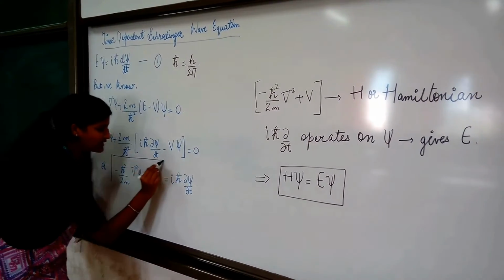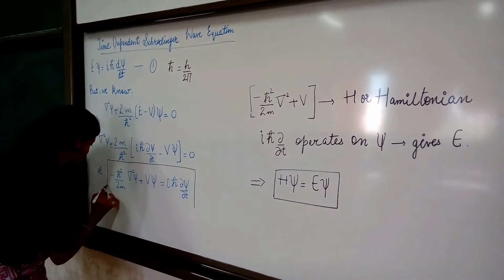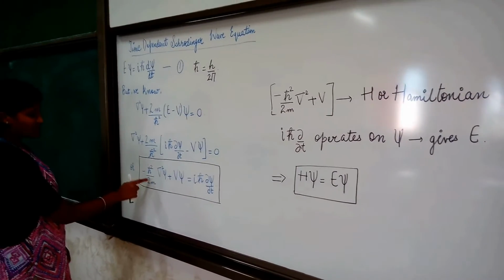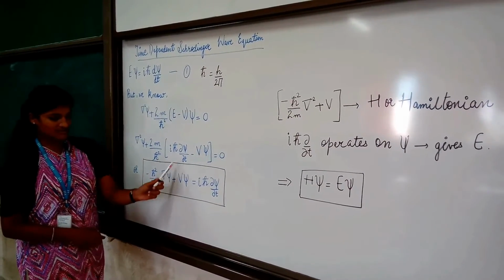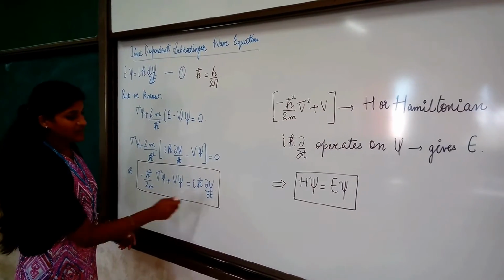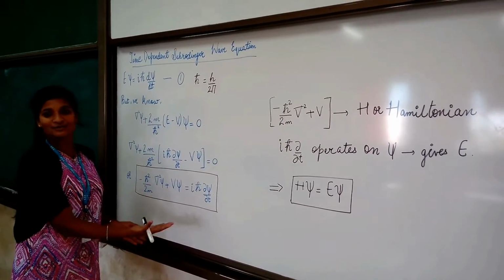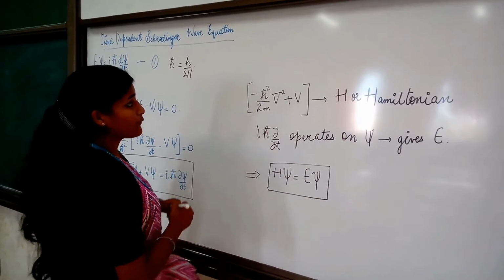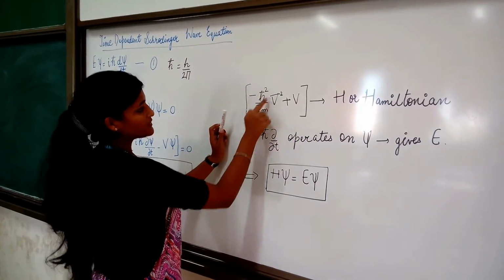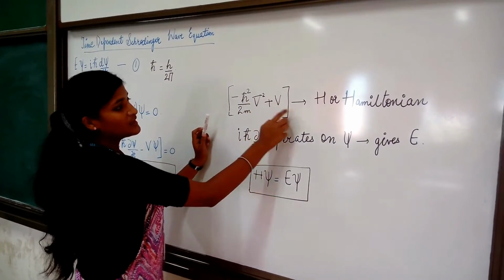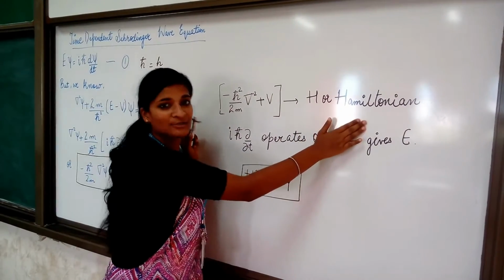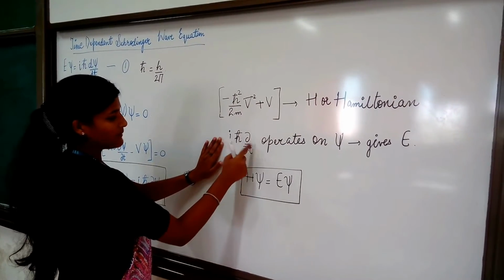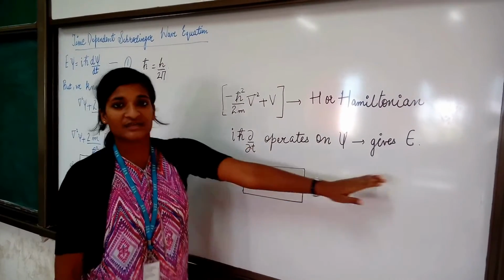when we modify it, we'll get the famous time-dependent Schrodinger wave equation, which says minus h bar square by 2m into del square psi plus V psi is equal to i h bar d psi by dt. This is the time-dependent Schrodinger wave equation. And I would like to add a little more information to it, where this thing, minus h bar square by 2m into del square plus V, is nothing but H, the Hamiltonian, and also the i h bar del by del t operates on psi, which gives E.